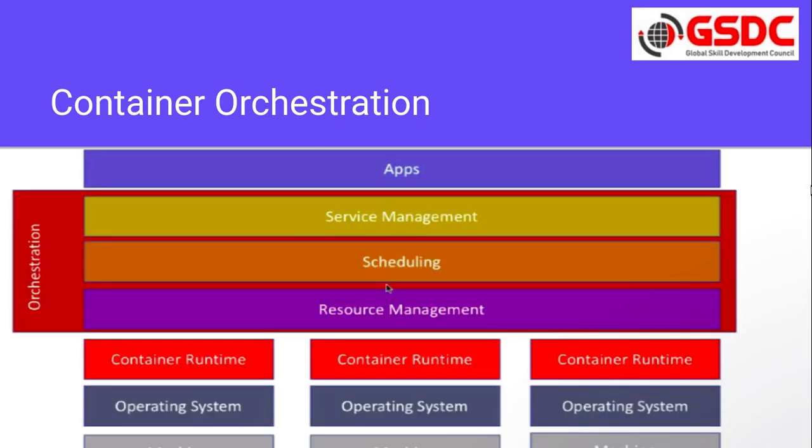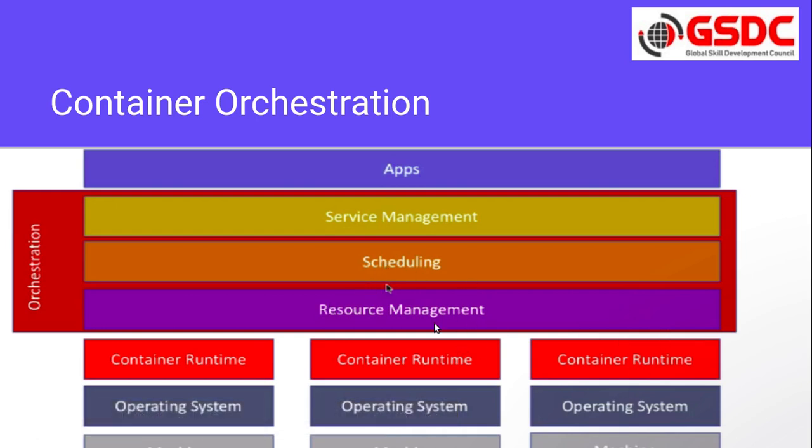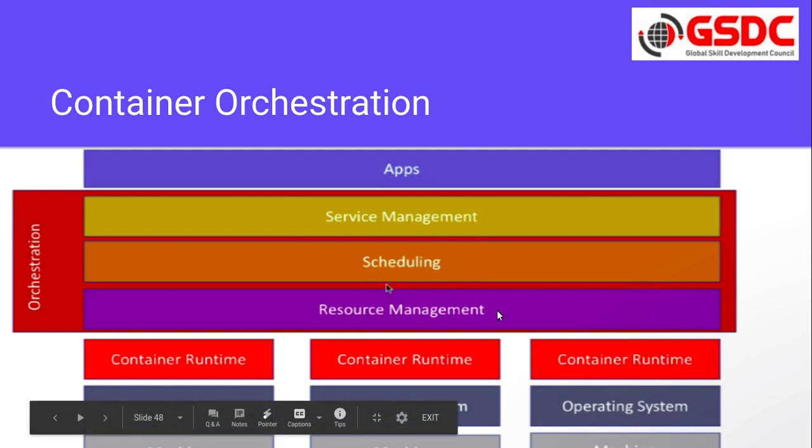Now if you go deeper and see what is happening inside, there is resource management, scheduling, and service management. All these three steps are done by the container orchestration internally. It will internally talk to all these machines, cumulatively show the resources, and cumulatively schedule the apps on the proper virtual machines.